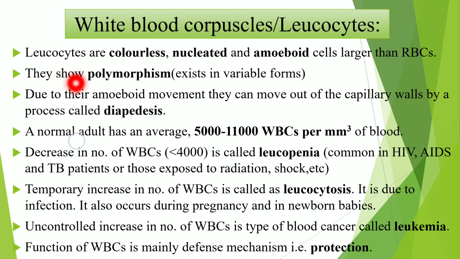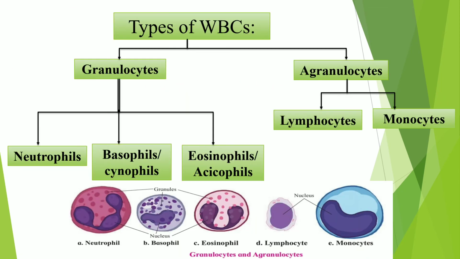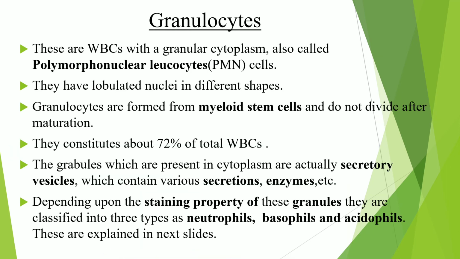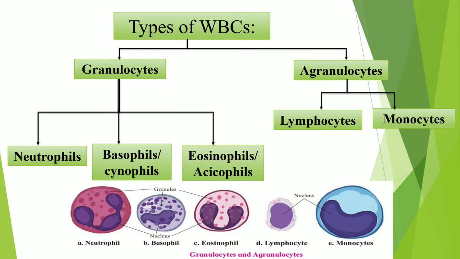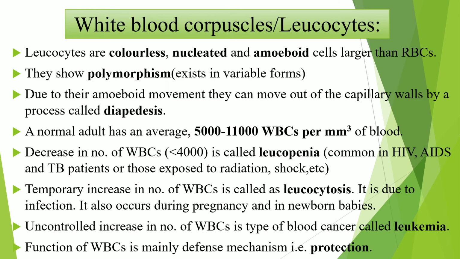Now these WBCs show polymorphism, means they exist in variable forms. See, these are the various kinds of the WBCs which have various forms, and hence we call it polymorphism in WBC.